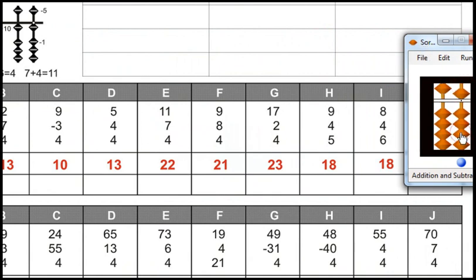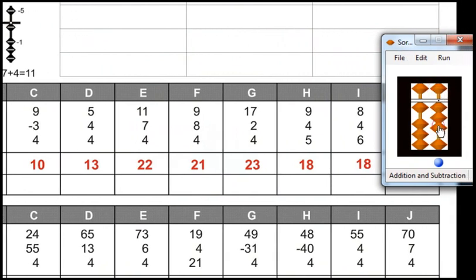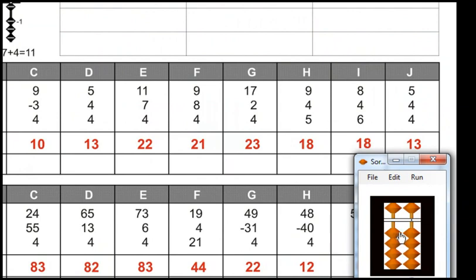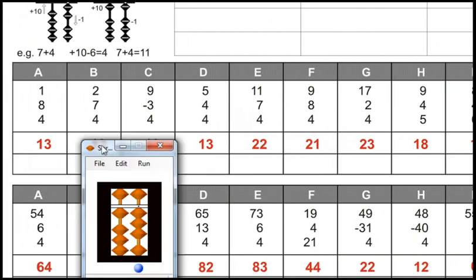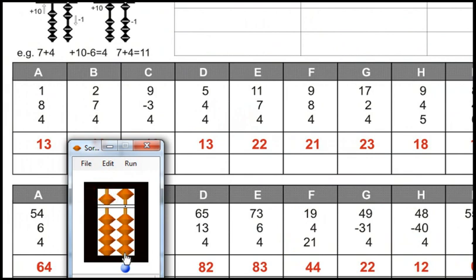Reset. 8 plus 4 plus 6. Answer is 18. Reset. 5 plus 4 plus 4. Answer is 13. Reset. 54 plus 6 plus 4. Answer is 64.